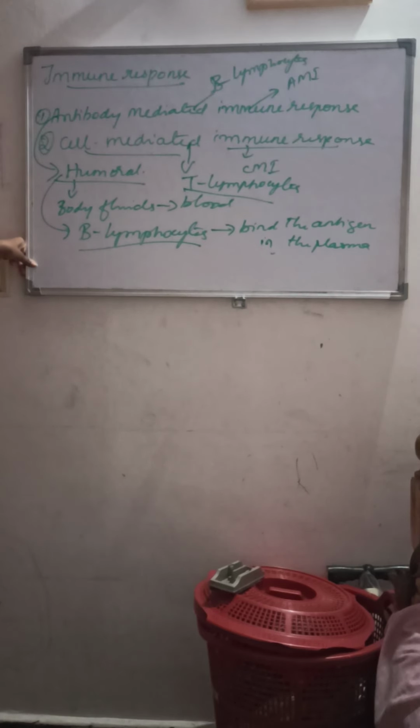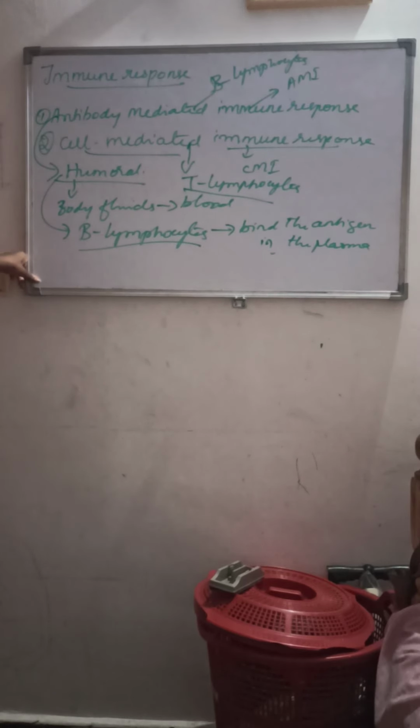So what do we have to do? The tissue as well as the blood should be matched for the organ transplantation to be successful. Sometimes even when the organ transplantation is done, the person may not survive. For example, if a person has a kidney problem and the organ has been transplanted, he may still not survive. Why is that? Because of the rejection of the organ. The tissue should match as well as the blood should also match.